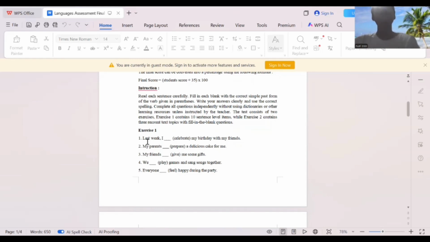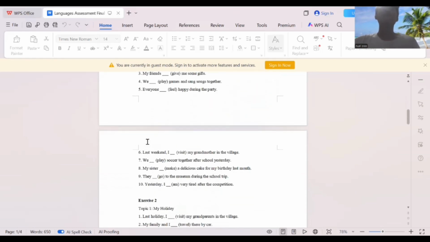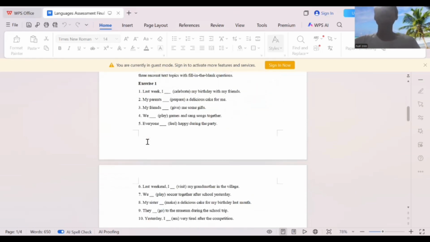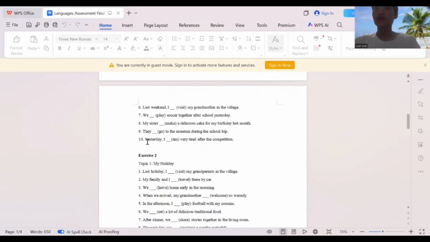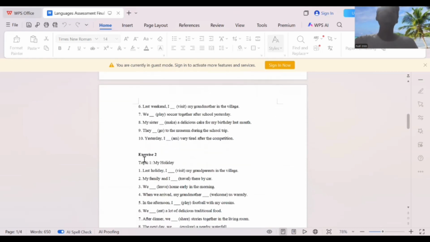For another example, in exercise 2, "My Holiday," students complete a recount text by changing verbs into the correct past tense, such as visited, traveled, and left.